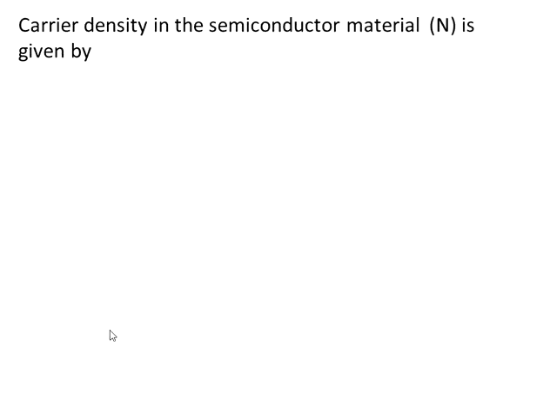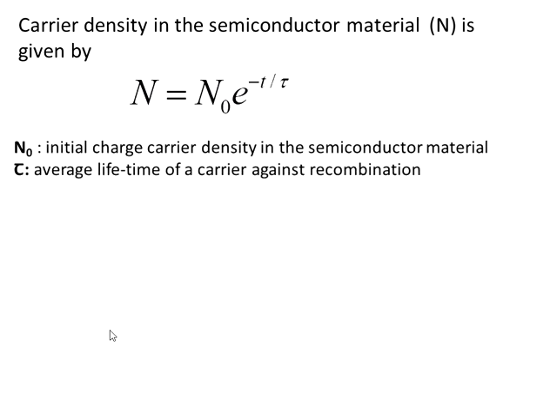Consider the carrier density in the conduction band is given by capital N, which is equal to N0 e raised to minus t by tau, where this N0 is called as initial charge carrier density and tau is called average lifetime of a carrier against recombination. That is the time for which the electrons will remain in the conduction band.